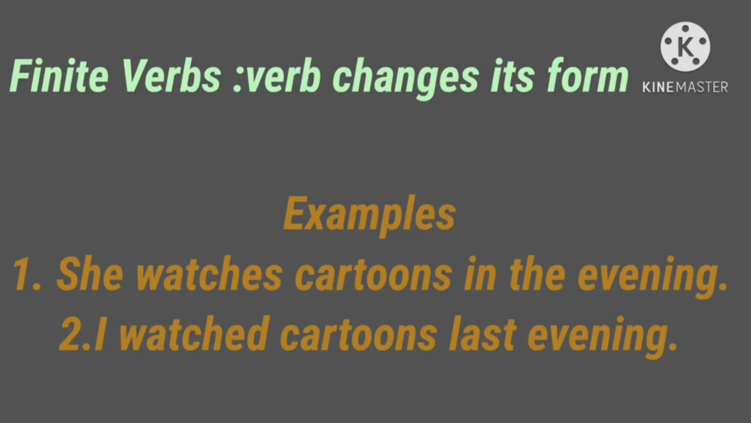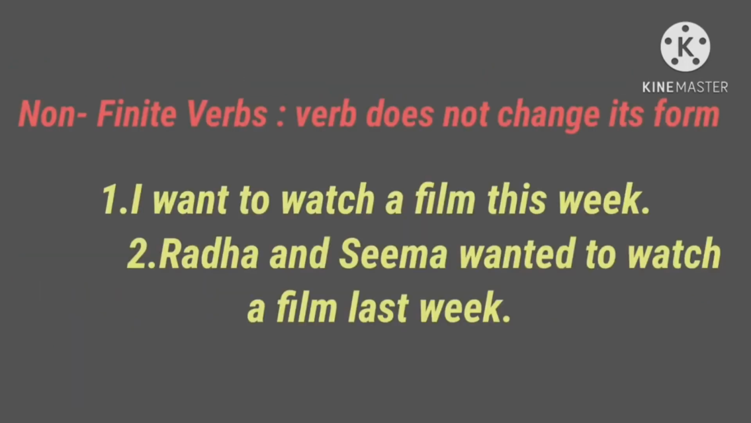The second sentence, watch is the past tense form. So, a verb which changes its form depending on the number and person of the subject and the tense of the verb is called a finite verb. Next, non-finite verb. A verb which does not change its form. A verb which does not change its form depending on the number and person of the subject and the tense of the verb is called a non-finite verb.